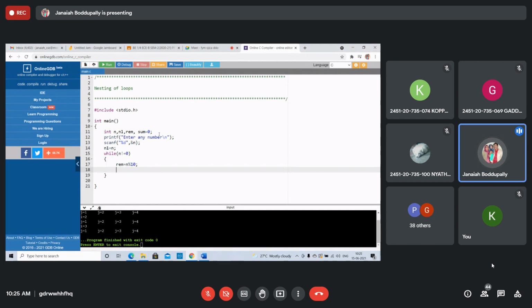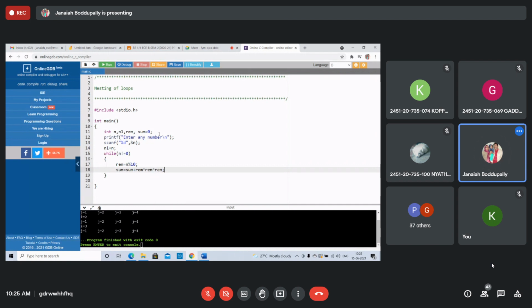Once you got the remainder, then sum equals sum plus remainder into remainder into remainder, 3 times.